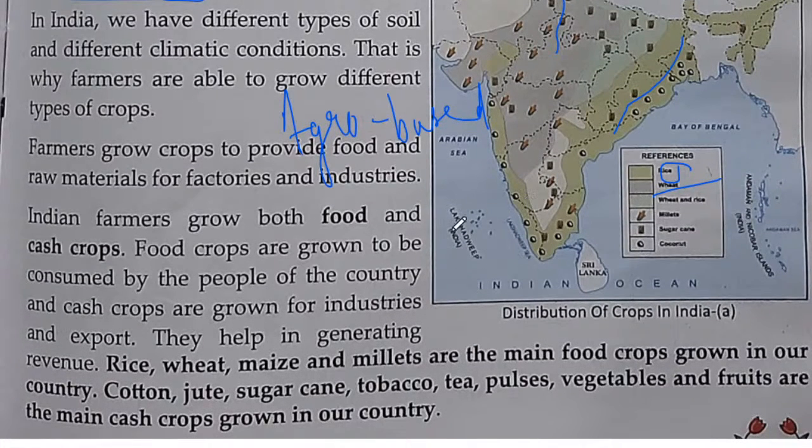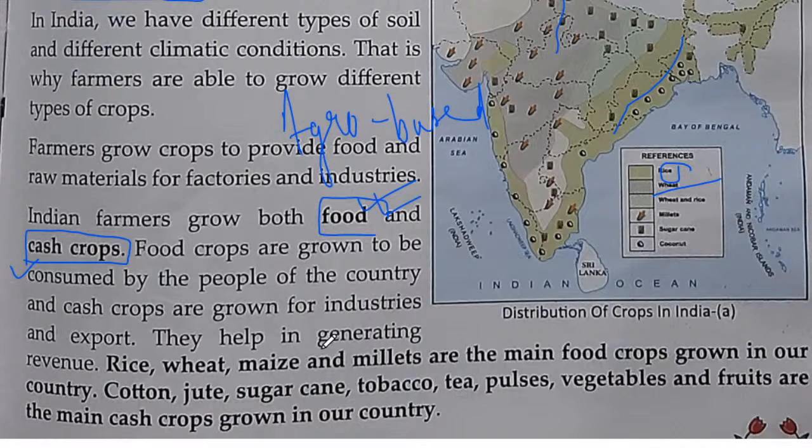Now, talking about Indian farmers, they grow basically two types of crops. One is food crop and the second is cash crop. Food crops are used for eating purposes, as a staple food. Then we have cash crops, which they grow for commercial purposes, like tea, coffee, and rubber. These are all grown for commercial purposes.